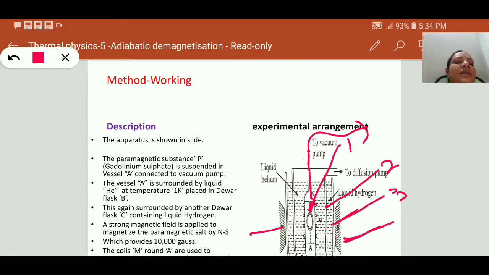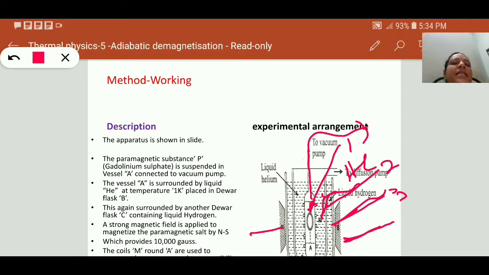Next, this vessel is surrounded by liquid helium in Dewar flask B. Next, Dewar flask B is surrounded by another Dewar flask, C, containing hydrogen. In the first Dewar flask it is helium, and in the other Dewar flask, hydrogen.